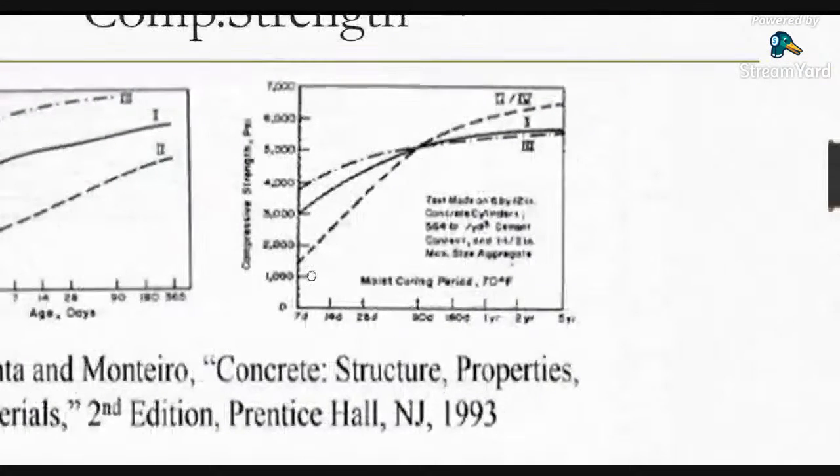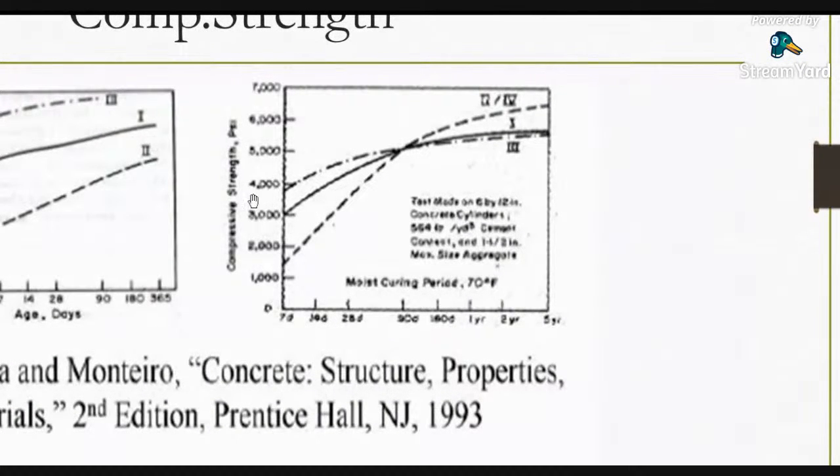Now you can see this graph. This is the compressive strength on the y axis, and the time we have taken is a 5-year period. So you can see here the type 1 cement. The compressive strength increases with respect to time, and after some period of time it is asymptotic. There is no further increase in strength of the cement.